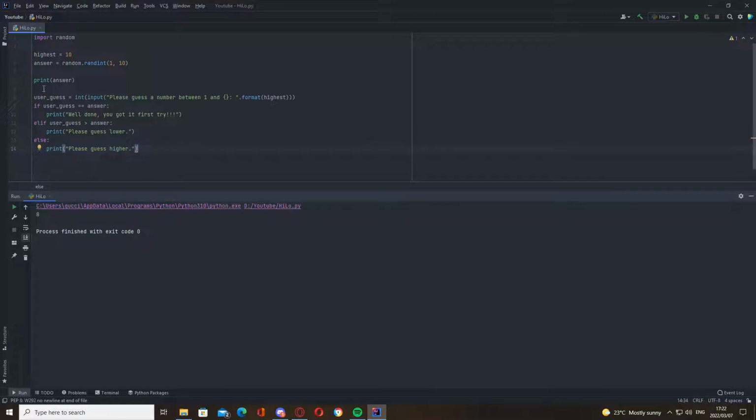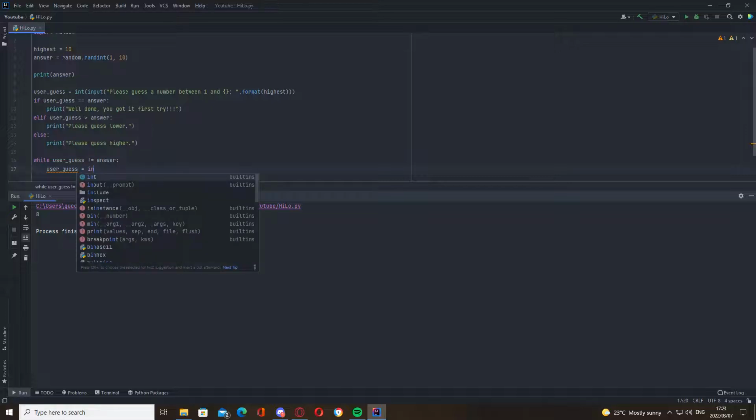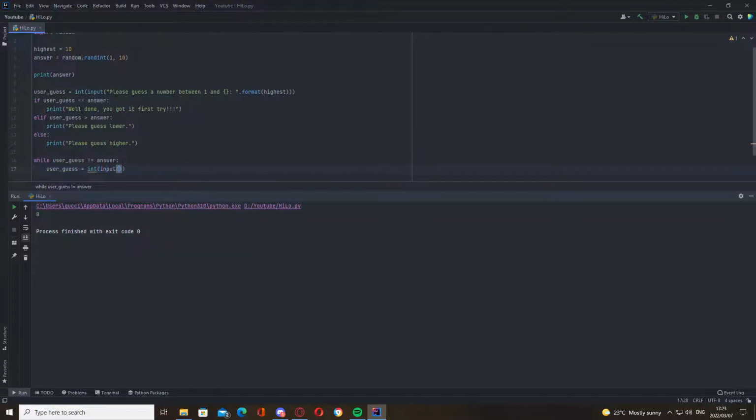So this is for the first time, and you may be wondering, well, how is it going to guess again and again? There's no while loop, it's just going to go once. Yes. Now we're going to add a while loop. So if the person gets it first time, it goes through that. If they don't guess it, it's going to enter the while loop. So we're going to go while user guess is not equal to answer. Got to ask them to guess again. Int input. There we go.